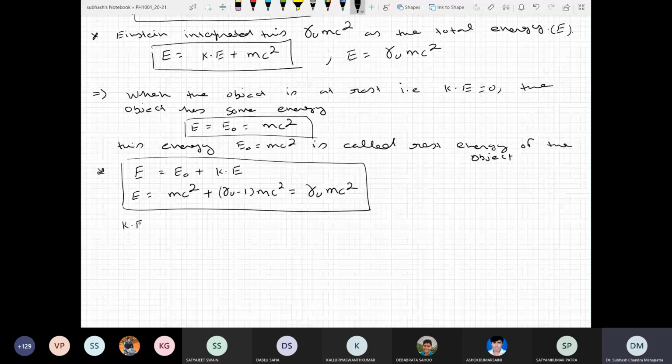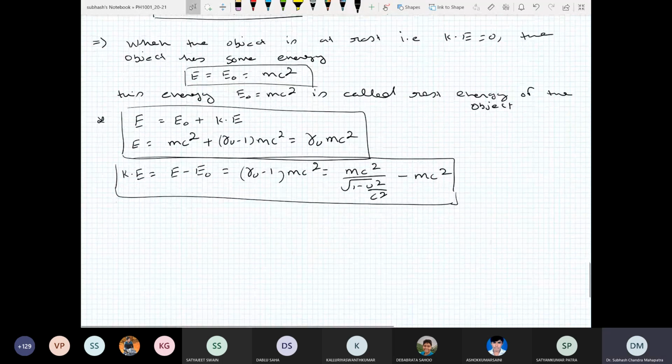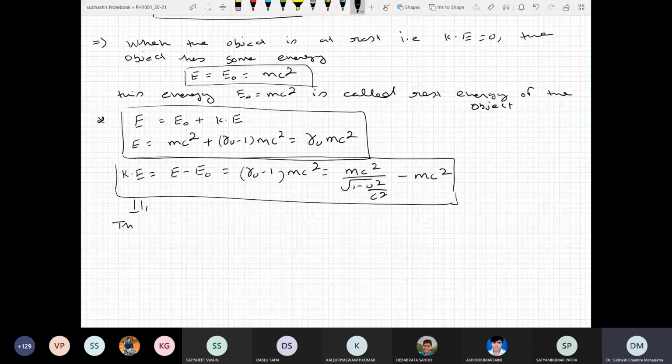You can obtain the kinetic energy from the total energy by subtracting E naught. So this is E minus E naught. So this is basically your gamma u minus 1 mc square, which is mc square divided by 1 minus u square by c square, minus mc square. Okay, so these are the relativistic expressions of energies.